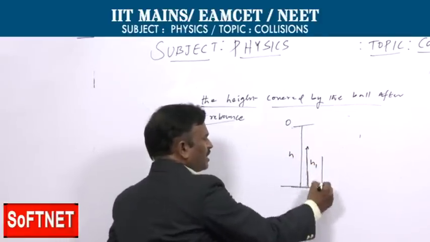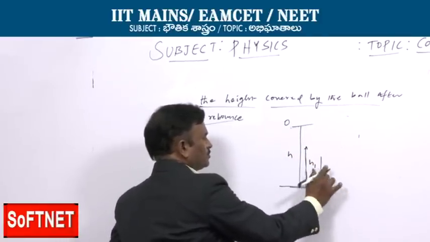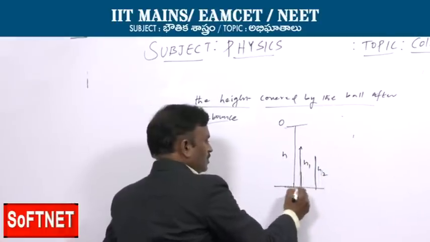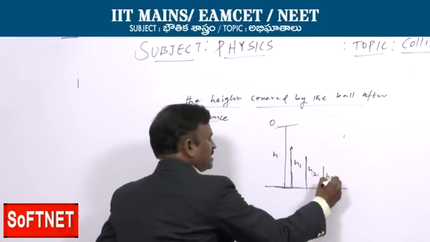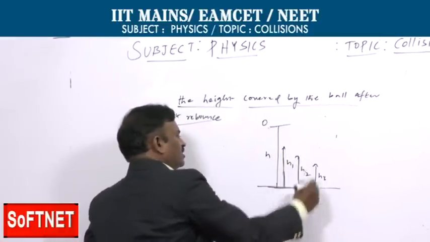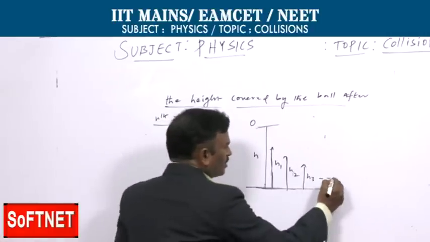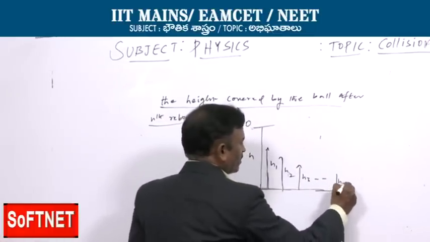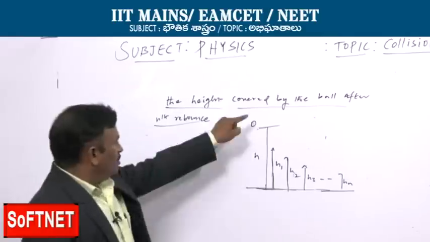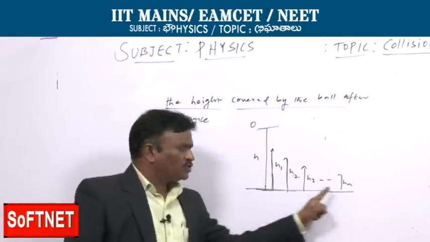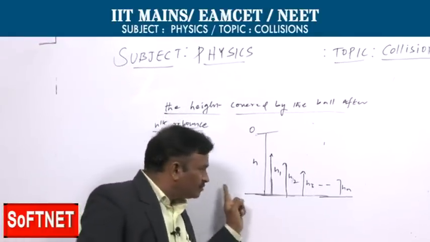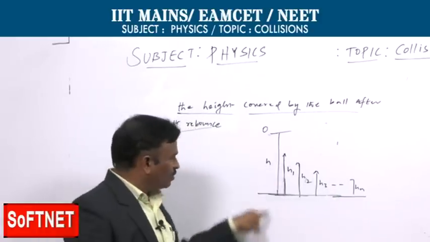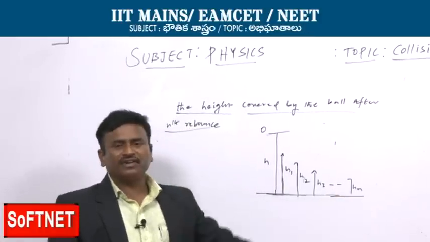After that it bounces back to height h2. After that it bounces back to height h3, and so on up to hn. Because we can't show it here, we are showing it horizontally. It doesn't mean that the body is moving horizontally. It is moving there only; we are showing it for our convenience.